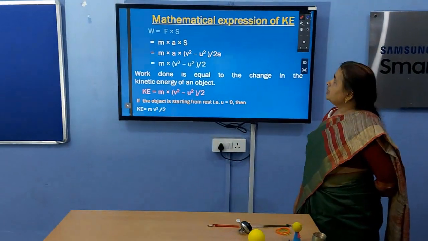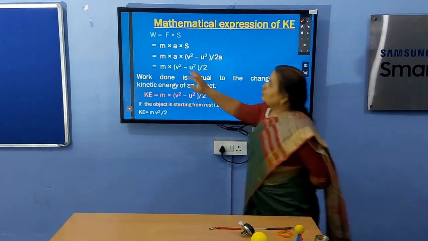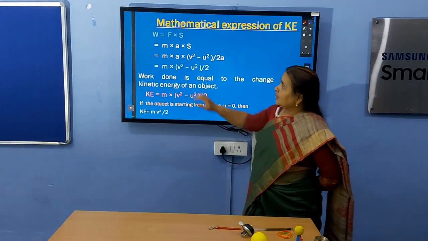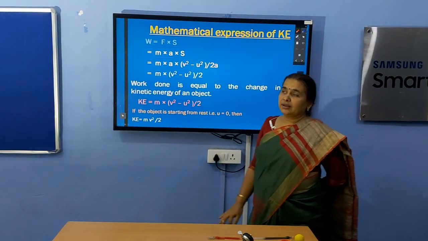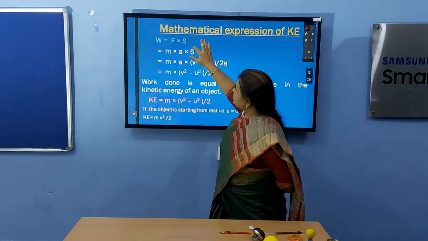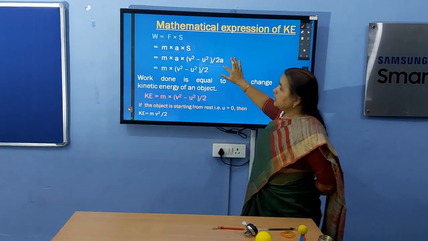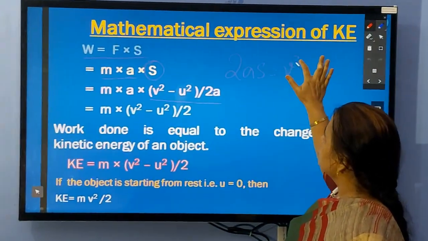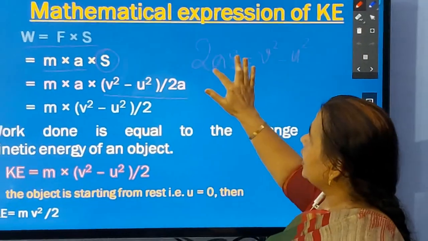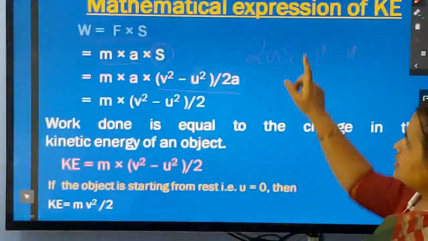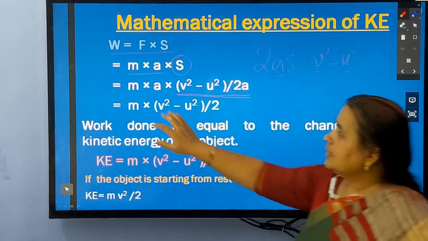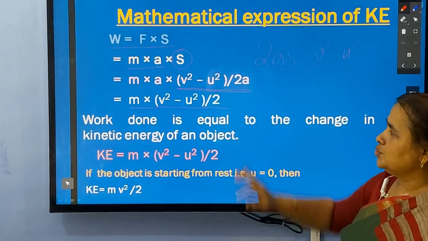Let us find out mathematical expression for kinetic energy. We know very well that W is equal to force into displacement, and force is equal to m into a. What is this s? This s, according to third equation of motion, is 2as is equal to v square minus u square. Acceleration, final velocity, initial velocity, and of course this is displacement. Substitute this s here, v square minus u square upon 2a. You will get this formula, m into v square minus u square upon 2.